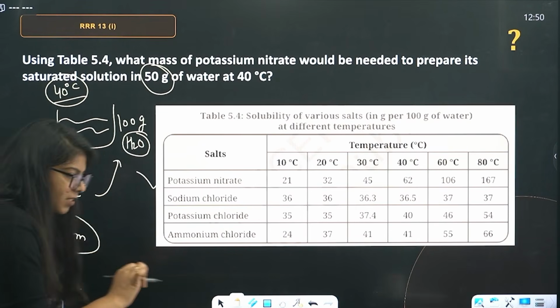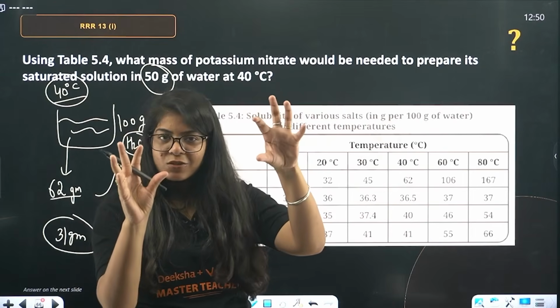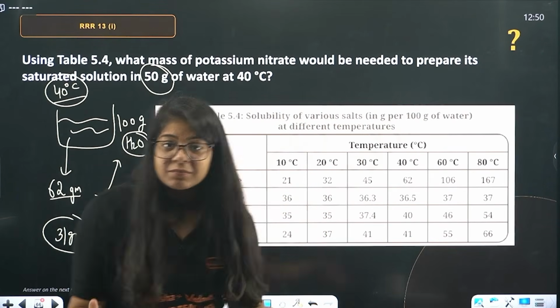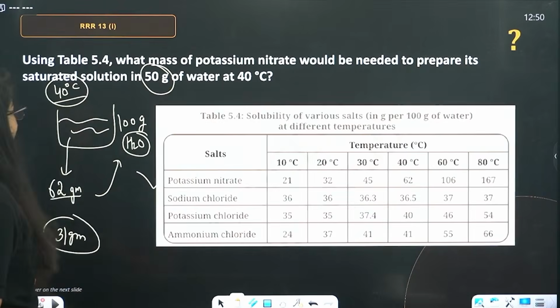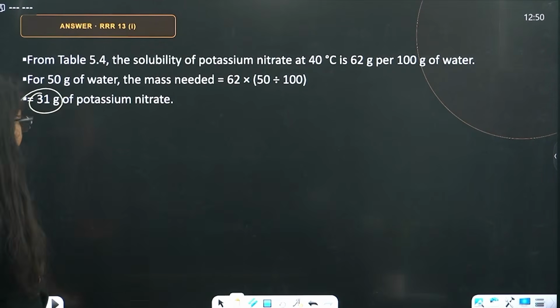This is the common sense. This is where you will use common sense. Okay? 100 gram of water has 62 gram. Half the water, 50 gram. Half the potassium nitrate, 31 gram. Done? Very good. So we have 31 gram of potassium nitrate.